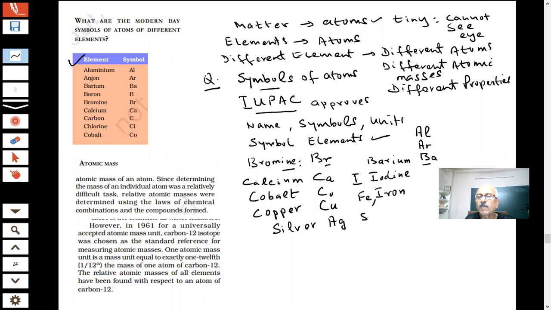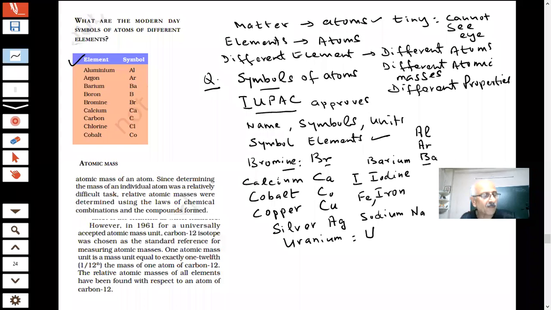So if I say sodium, what will be the symbol of sodium? Na. Okay, correct answer. And when I say uranium, you know, uranium is a very important element which is used in atomic energy, nuclear reactions. It is a radioactive element. What is the symbol of uranium? Sir, U. Okay, then we have to learn this. That's why I try to give some of the names to these students.